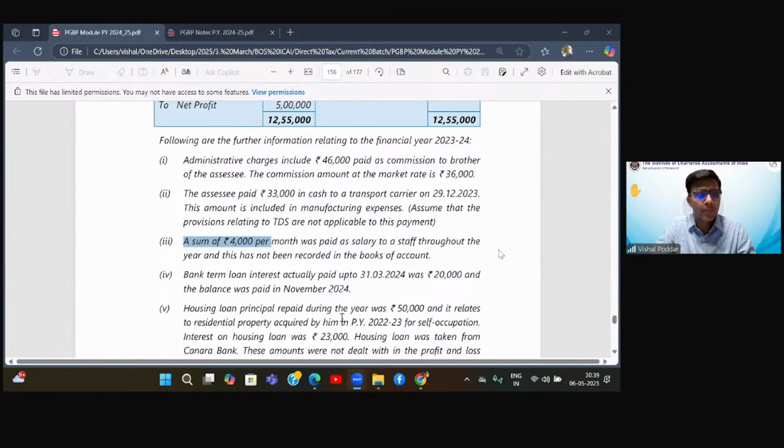Okay Smriti beta? Ishan: Sir, but it is mentioned it is salary. So why would it be an unexplained expense? See, beta Ishan, that is why I'm saying we are yet to study that chapter, undisclosed income, section 69, ABCD. Now, in that, they have specifically said that if you are not disclosing any expense, when will you not disclose an expense? Because it is done out of your black money. Like, I've done some foreign travel and I'm not disclosing, or I'm having lavish expenses daily, but I'm not disclosing.